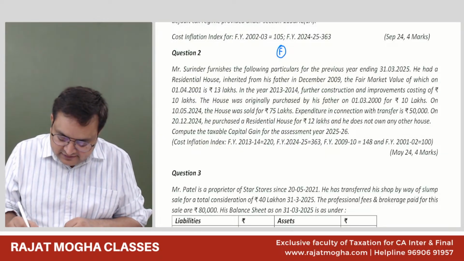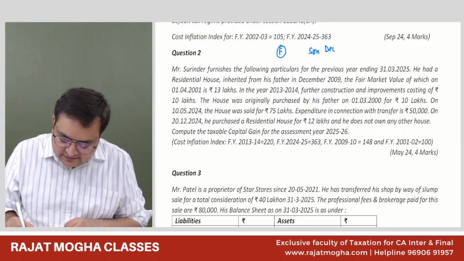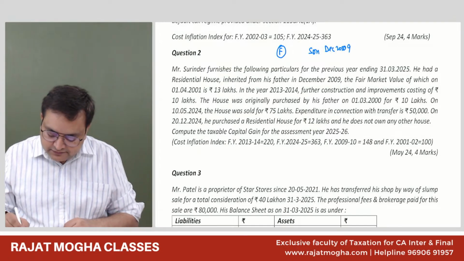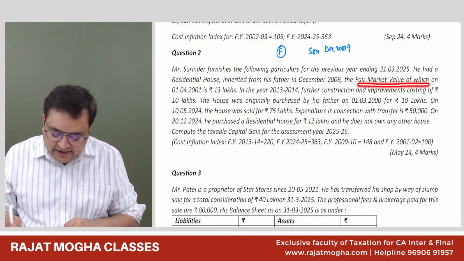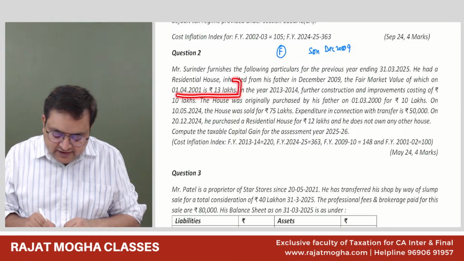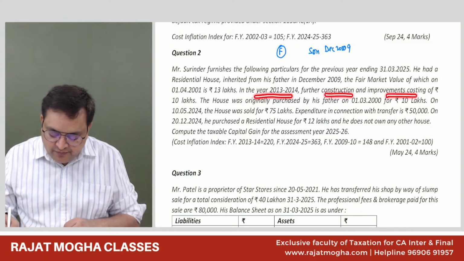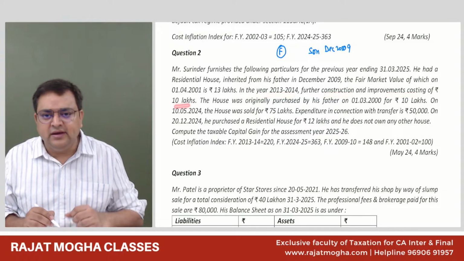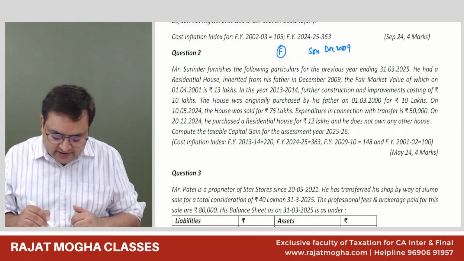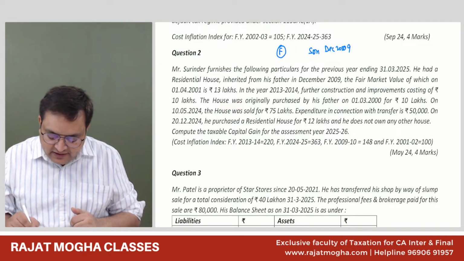But the son, Surendra, received this in December 2009. The fair market value as on 1/4/2001 is 13 lakh, and it is given to us. In the year 13-14, further construction and improvement costing rupees 10 lakh. So there is a cost of improvement of 10 lakh. The house was originally purchased by his father.